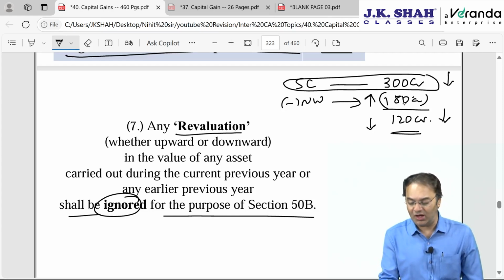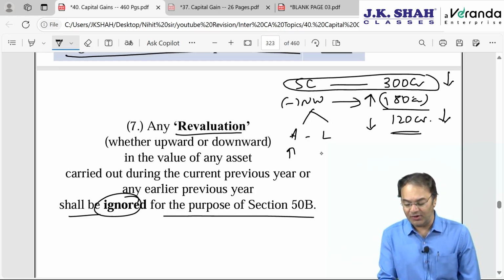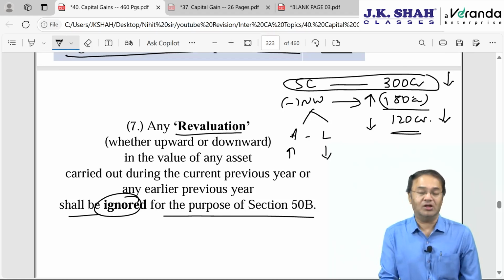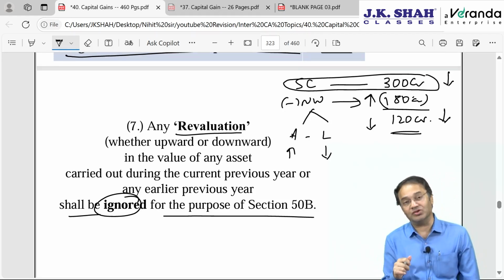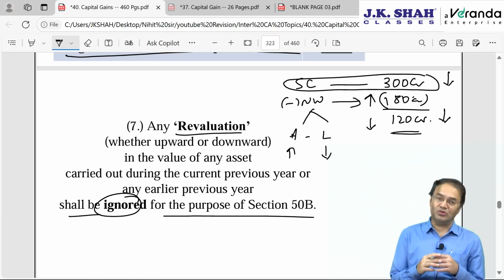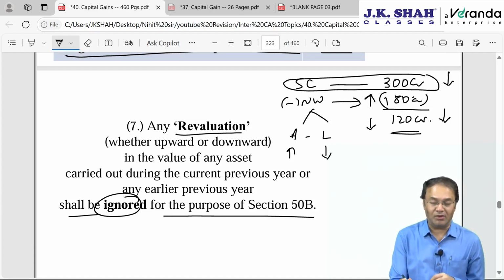So how can I increase it? Net worth is nothing but assets minus liabilities. If I increase the value of assets, then my net worth will increase and capital gain will reduce. Or if I reduce my liabilities, then also my net worth will increase and capital gain will reduce. So the only way to do this is to manipulate by revaluing the assets or liabilities. The government knows all these things.